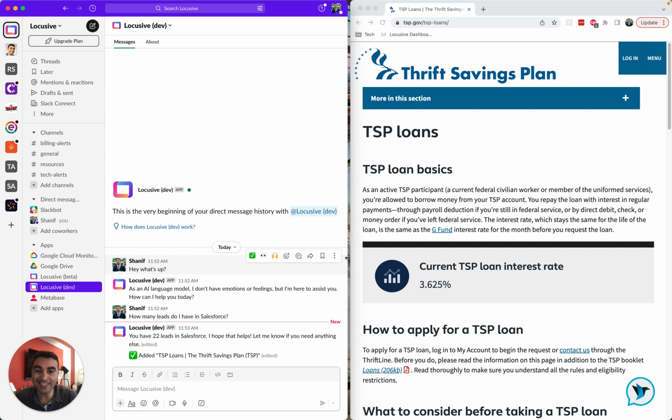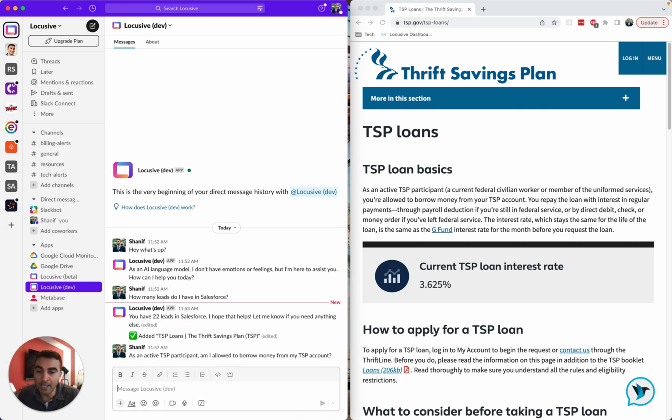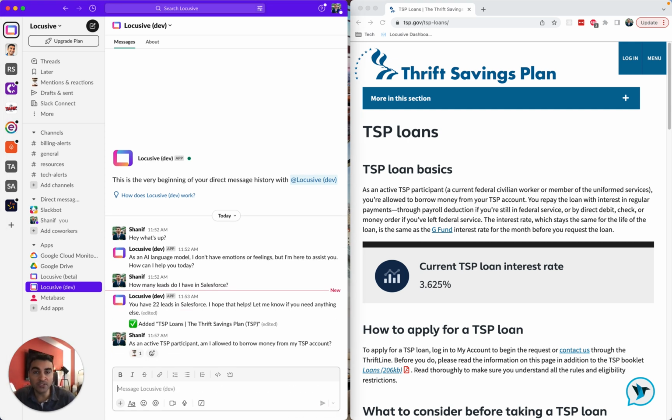Let's see if we can ask it something basic and see if it comes back with the citation. Now let's just look at the very first sentence here. As an active TSP participant, you're allowed to borrow money from your TSP account. So let's just ask it, can I actually borrow money from my TSP account? I'll copy and paste this question here because my mic is really close to me. I don't want you to have to hear me typing. And we'll just ask this question of the Slackbot.